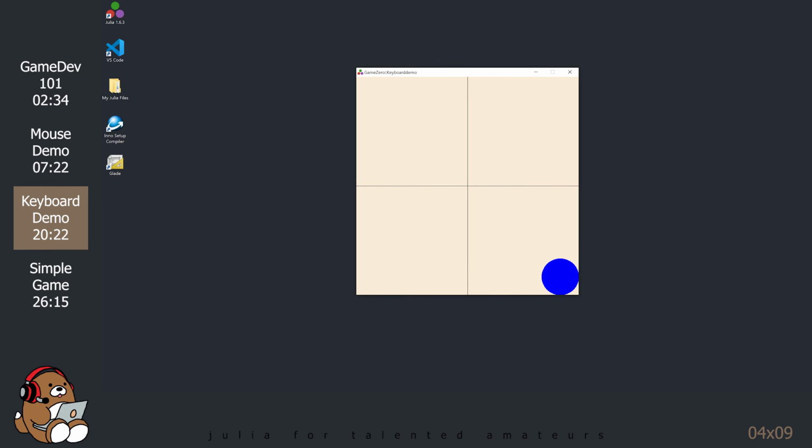I know that you can't see my keyboard, but trust me, I'm trying to move the circle out of the game window, and Game Zero is not letting me, so our code works. Okay, so that does it for our keyboard demo. Now that we know some of the basics, let's try to make a simple game.